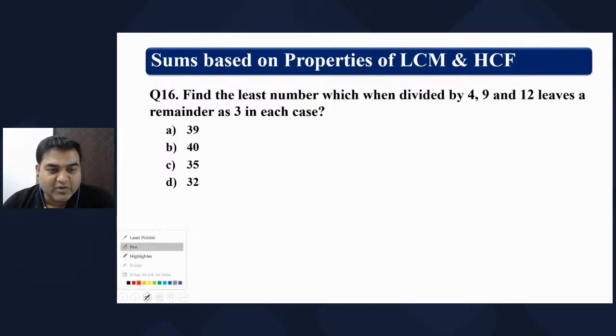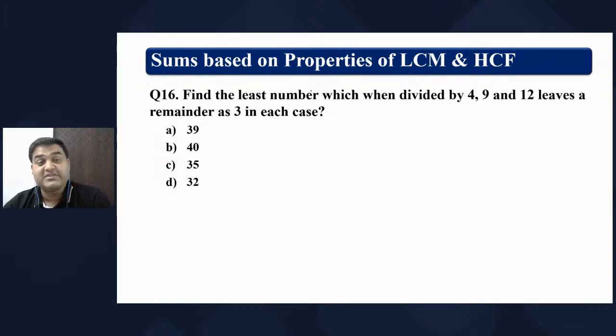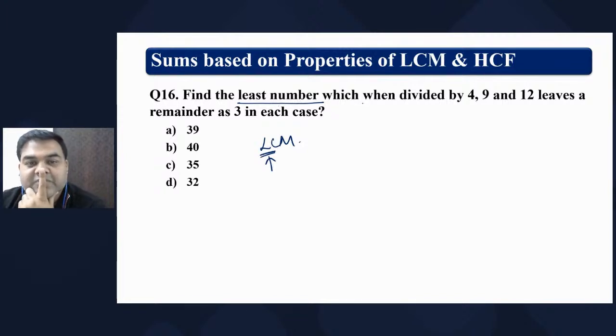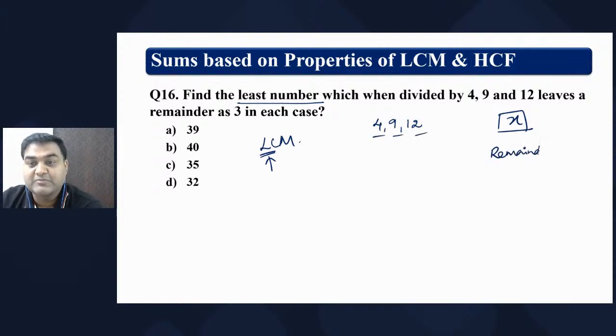Find the least number. How do you understand this is a question from LCM-HCF? They have asked to find the least number. LCM, least common multiple, least is the key. Find the least number which when divided by 4, 9 and 12, when you divide x by these three numbers, the remainder comes as 3.